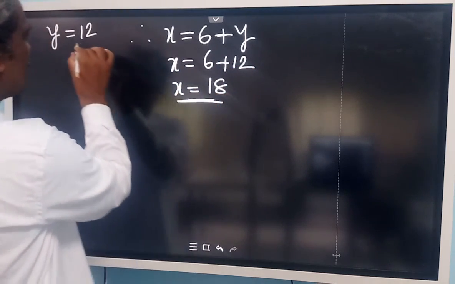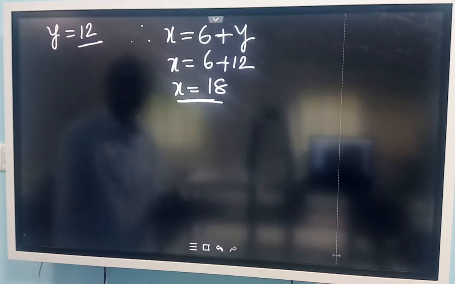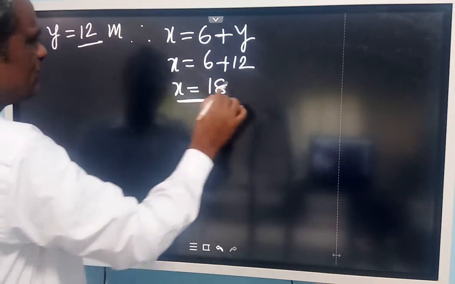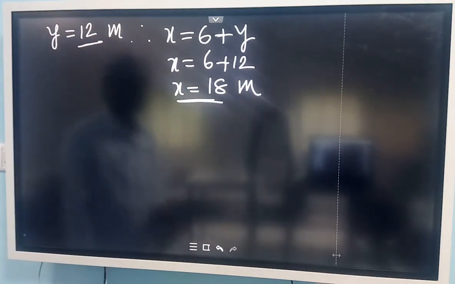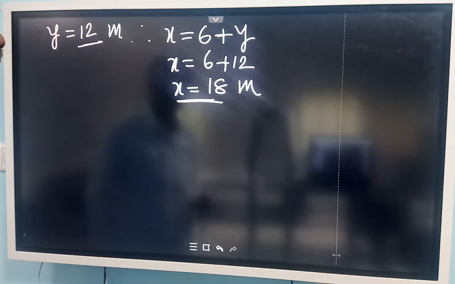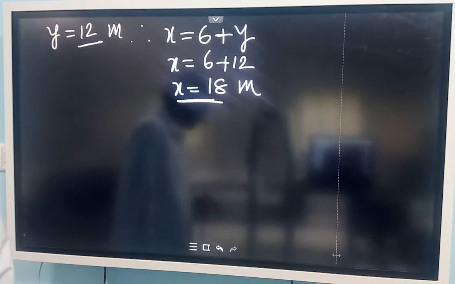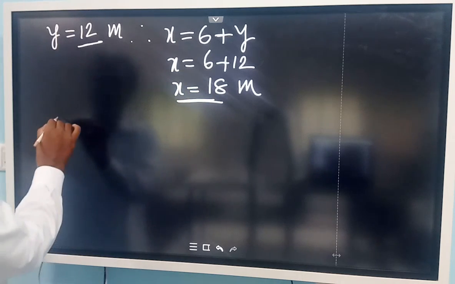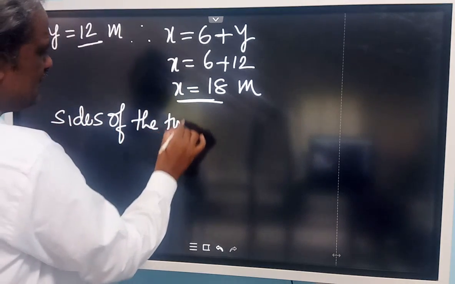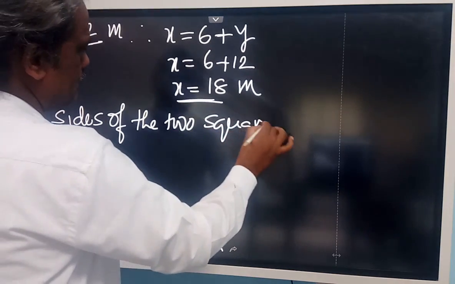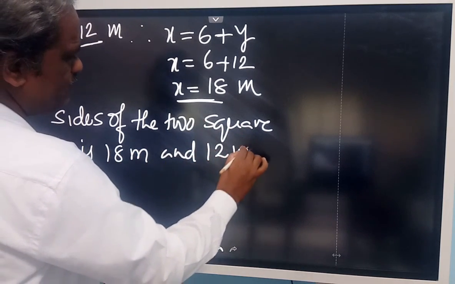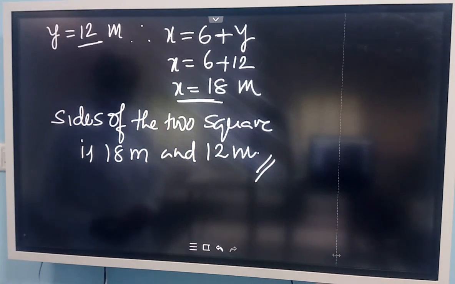So what is the unit here? Meter. Area is given in meters, so therefore it is meter. So the sides of the two squares are 18 meter and 12 meter. So that is the solution. Find the sides of the two squares: the sides of the two squares are 18 meter and 12 meter respectively. This is the solution.